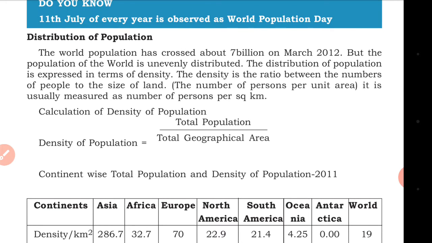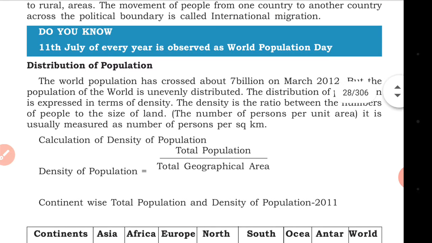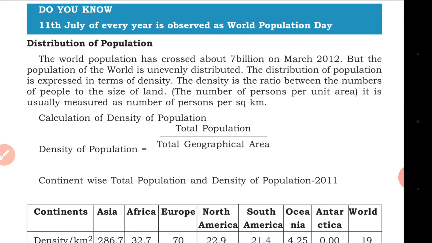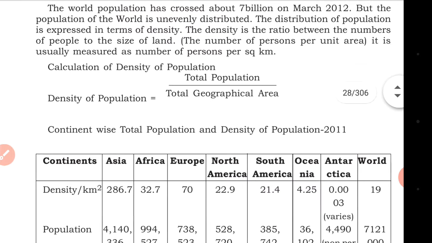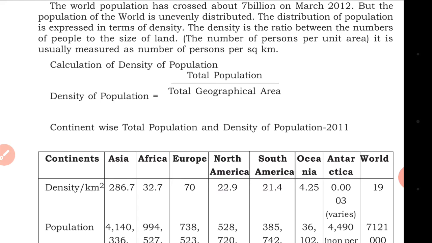So we know that our population has reached 7 billion, and we calculate it using density, which is the ratio of the number of people living in a particular size of land. When we know how much the land is and how many people are living there, we calculate the number of persons per unit area. How many persons can fit in a particular area. It is usually measured as the number of persons per square kilometer.